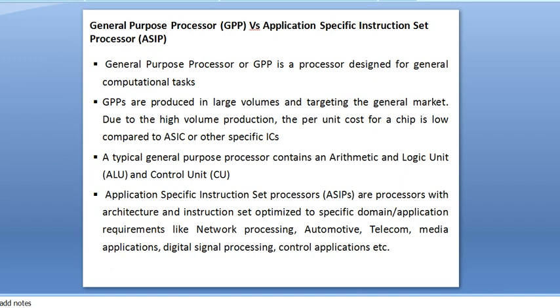A typical general purpose processor contains an arithmetic logic unit and a control unit. Application specific instruction set processors are processors with architecture and instruction set optimized to specific domain or application requirements, like network processing, automotive, telecom, media applications, digital signal processing and control applications, etc. So let us move to the next slide.